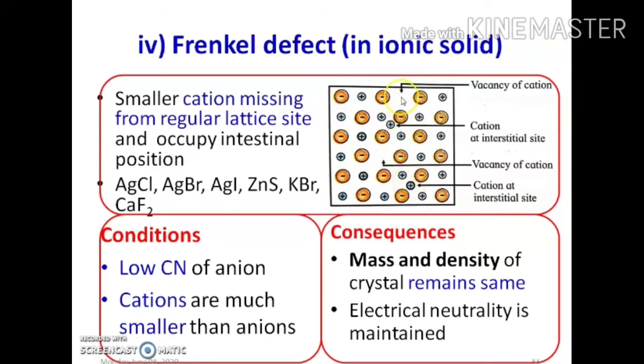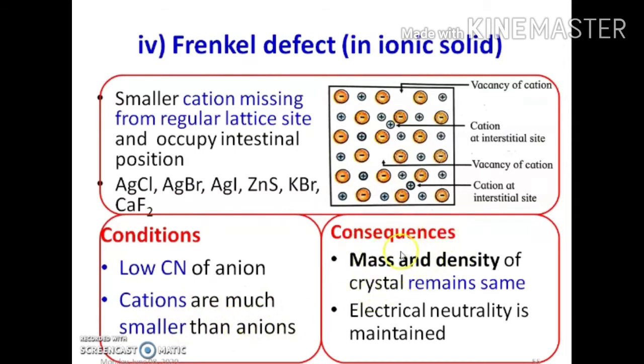Now why only cations are occupying the interstitial position? The reason is cations are smaller than anions and therefore only cations are suitable to fit in the interstitial positions. Normally cations get dislocated. What are the conditions for Frenkel defect? First condition is the anion must have a low coordination number, that is it may be 6 or 8. Then cations must be much smaller than the anions.